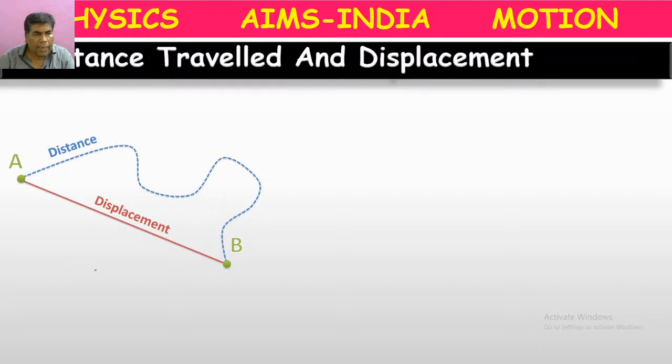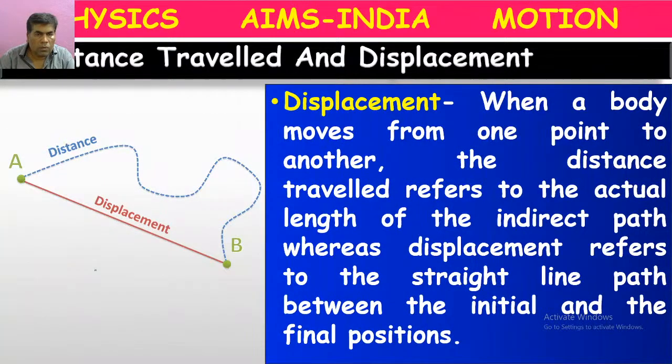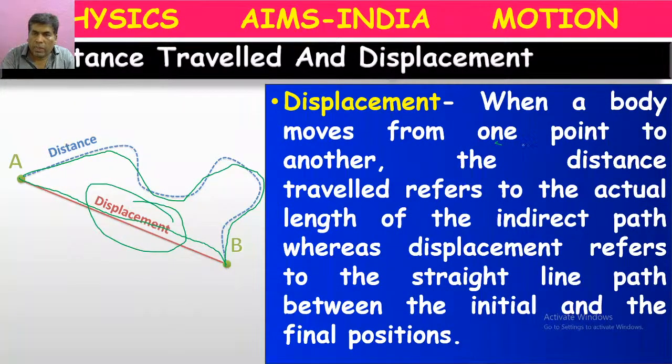Here also it is the same. Here A to B, this curved path is considered as distance. A to B, straight line, the shortest possible path, is considered as displacement. Means when a body moves from one point to another point, the actual length is called distance.